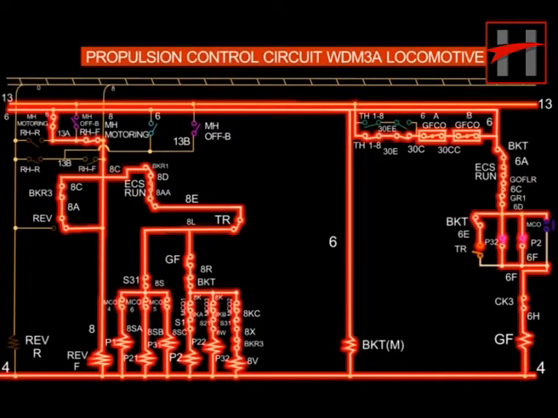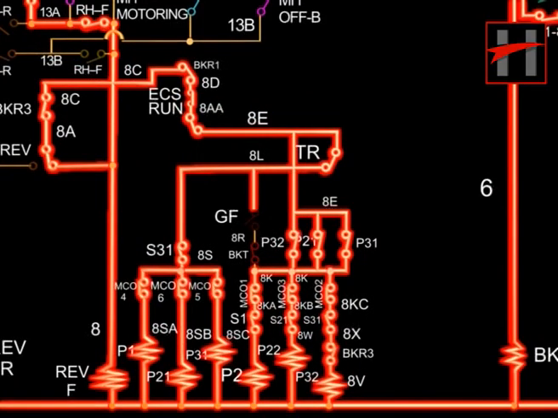Interlocks of the parallel power contactors P32 and P2 close and the GF picks up. As the GF coil gets energized, the GF contact opens and the supply to operating coils of power contactor P2, P22 and P32 via GF is cut off. But these operating coils continue to receive supply via cable 8E.